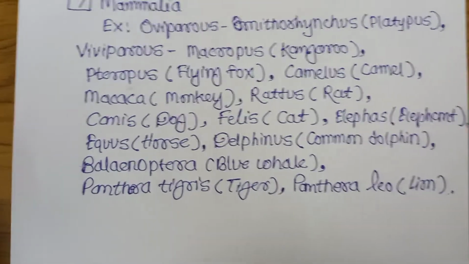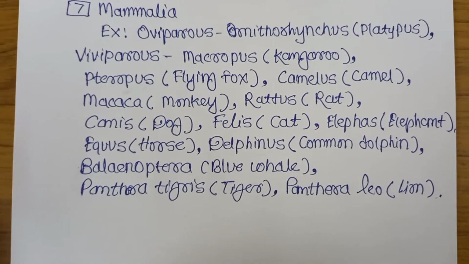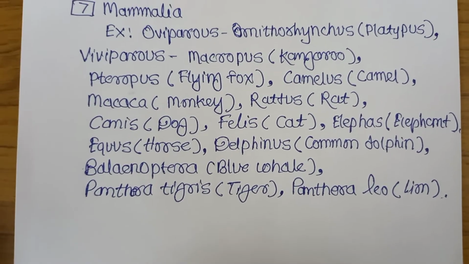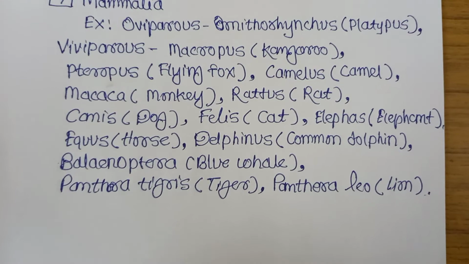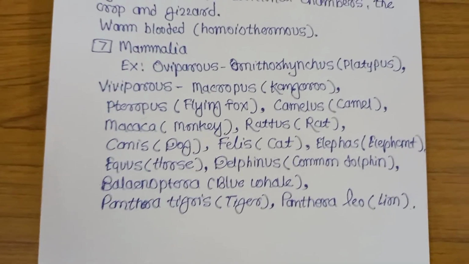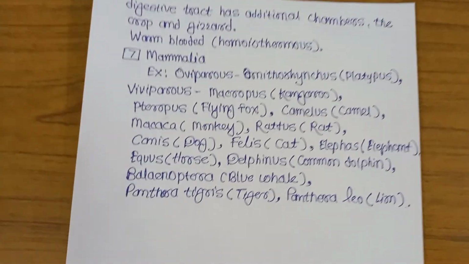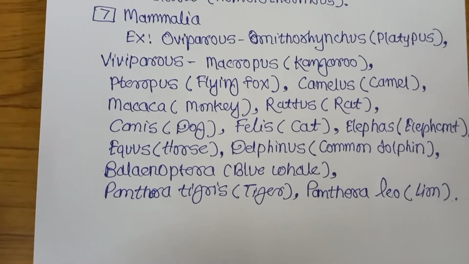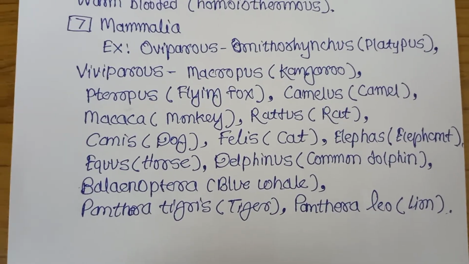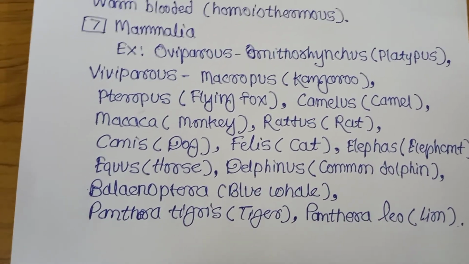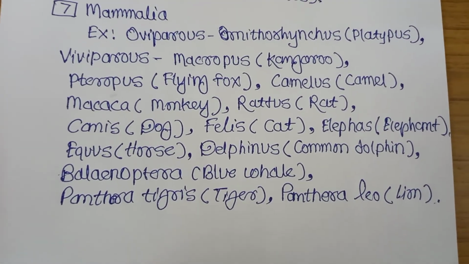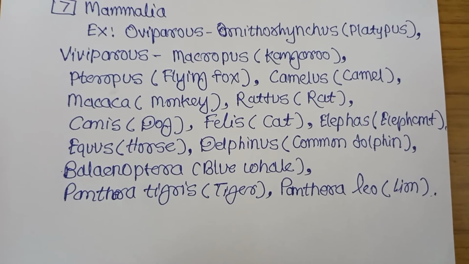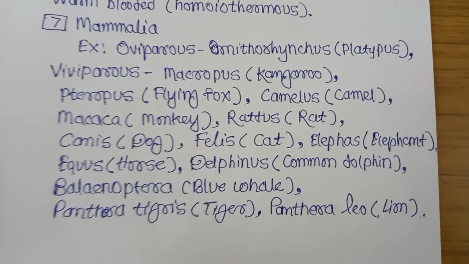Pteropus, flying fox. Camelus, camel. Macaca, monkey. Rattus, rat. Canis, Felis. Elephant. Equus, horse. Delphinus, common dolphin. Balaenoptera, blue whale. Panthera tigris, tiger. Panthera leo, lion. All these are the examples of Mammalia.